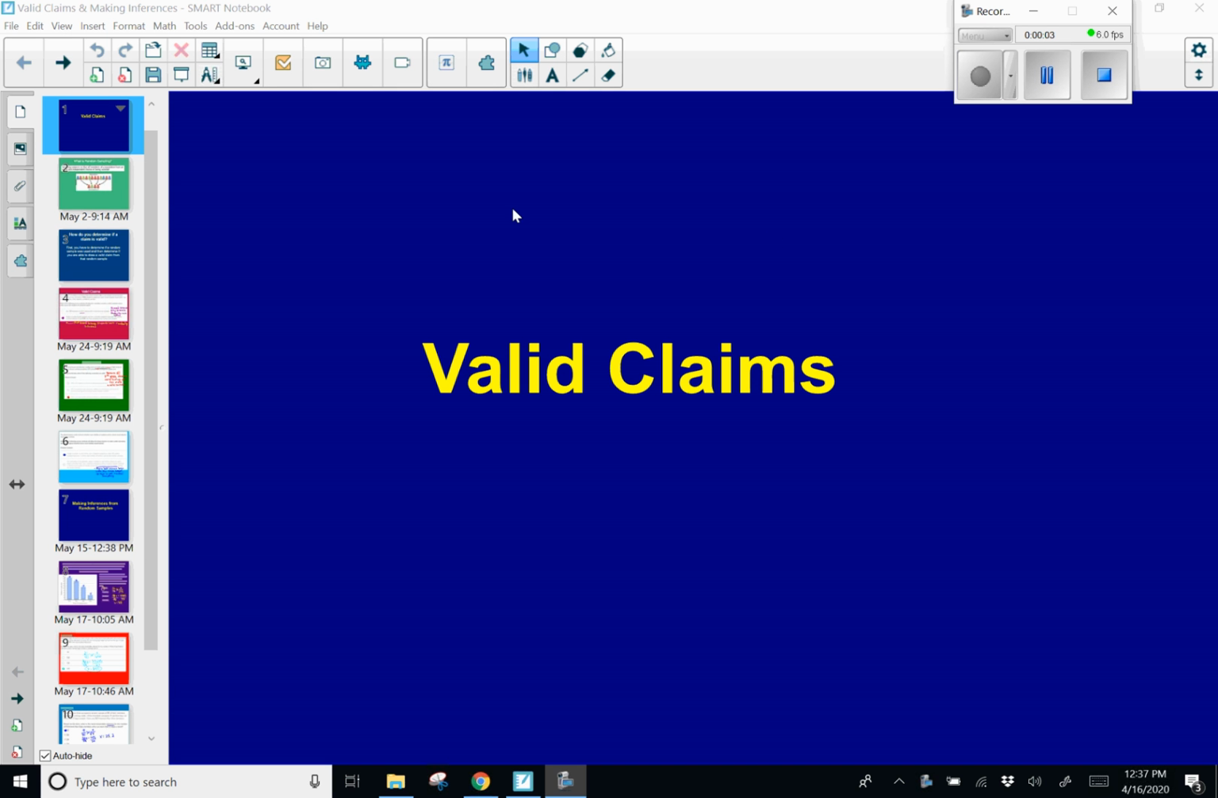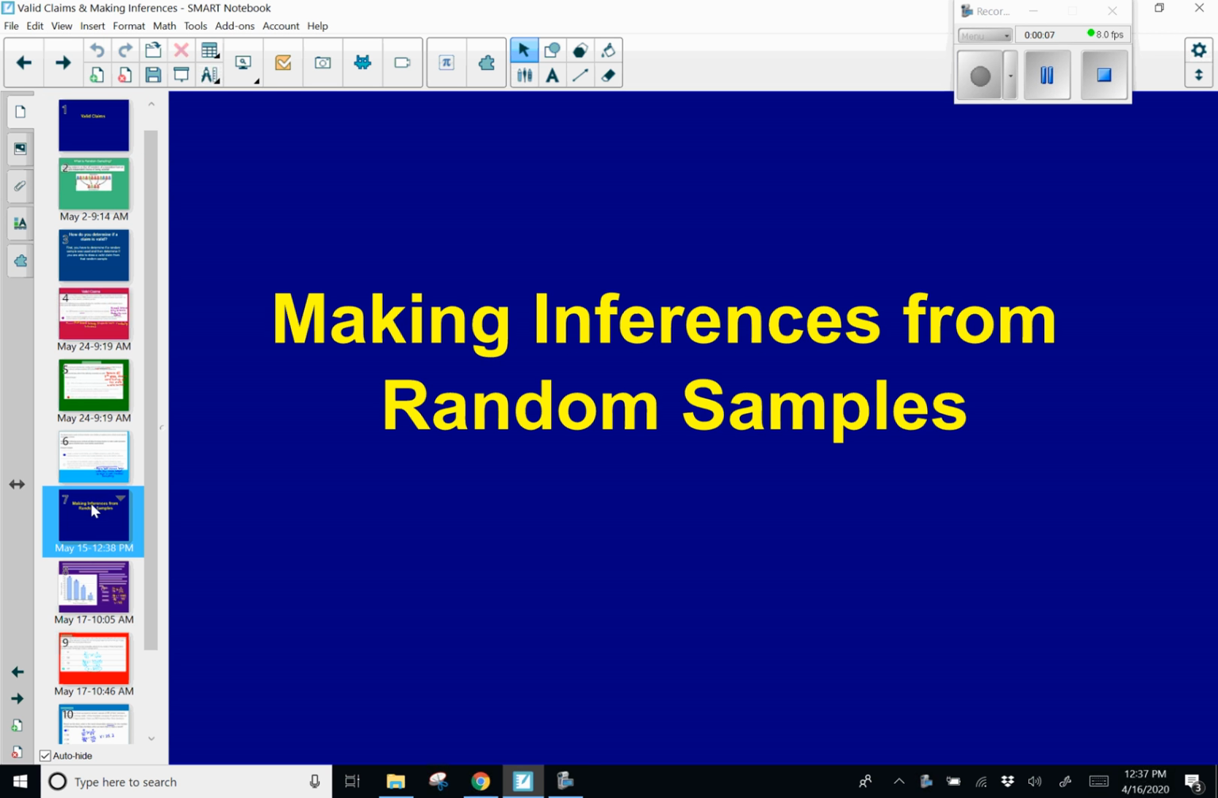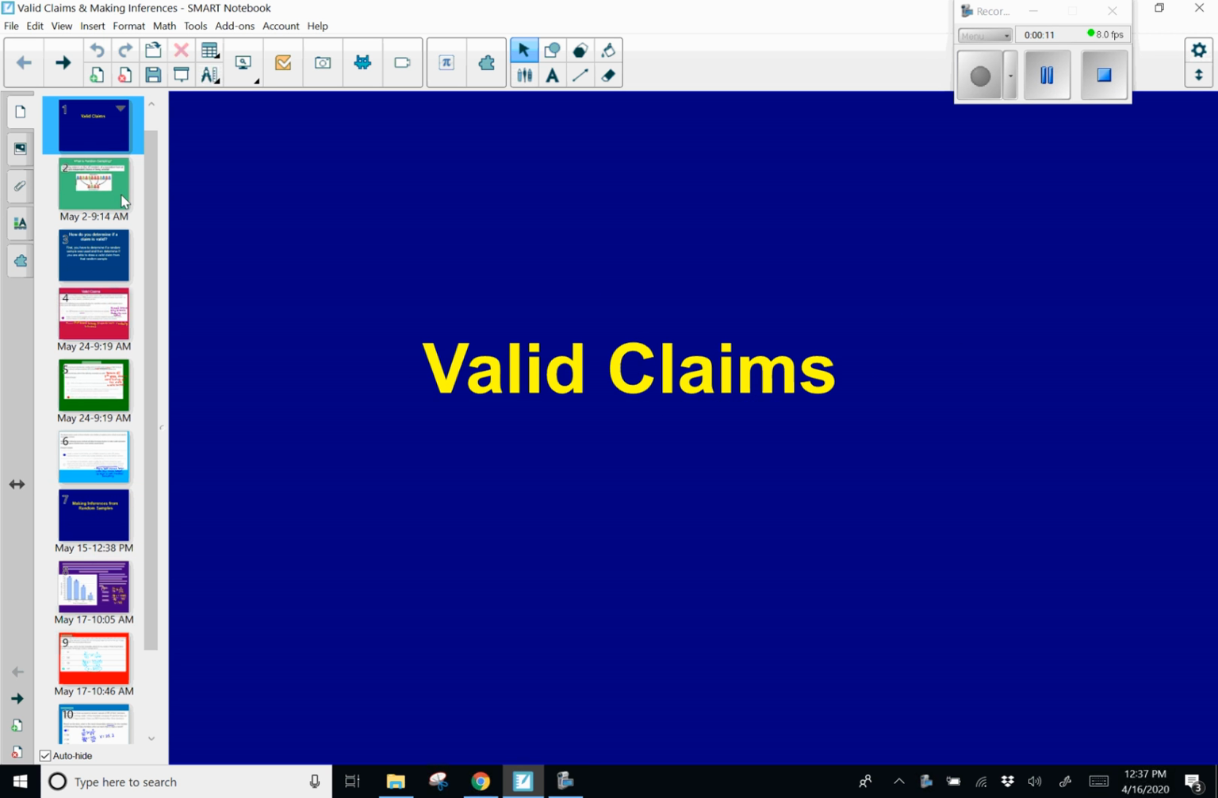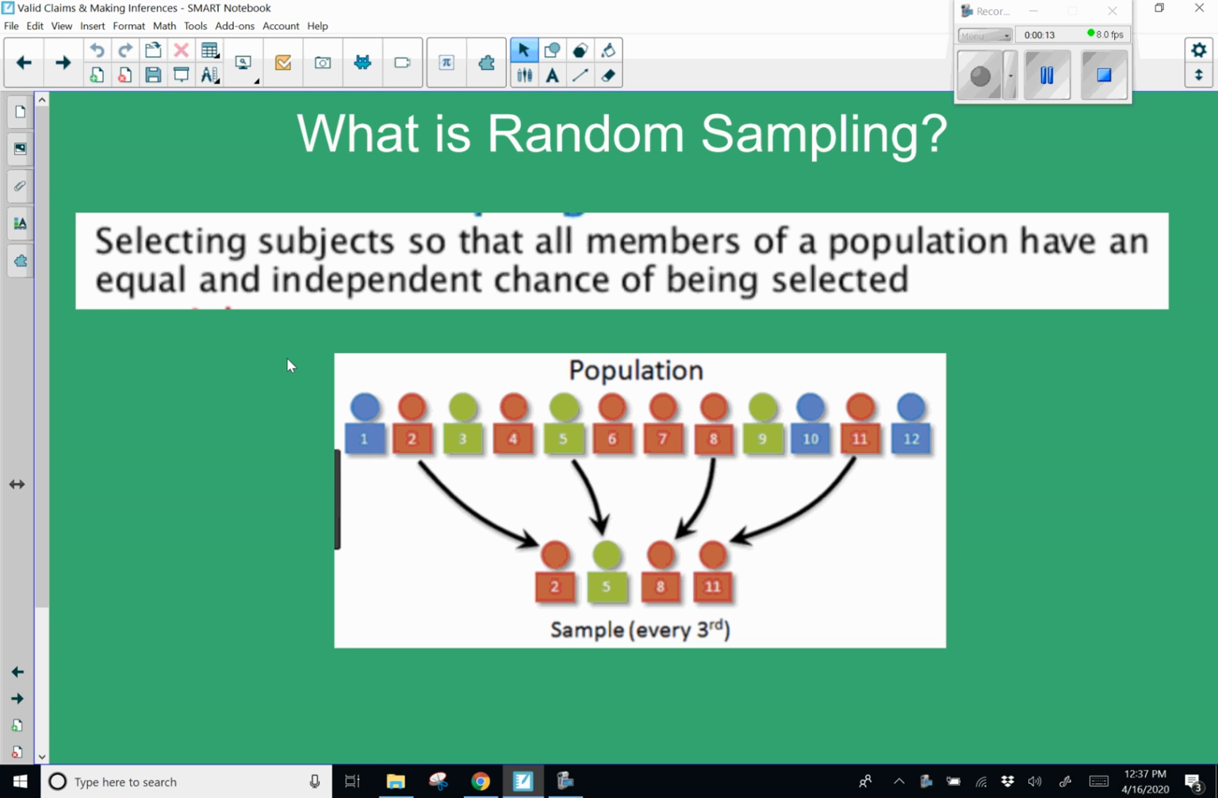Hello, boys and girls. Today we're going to review the two skills, valid claims and making inferences from random samples. So let's start with valid claims. The first thing that we should discuss is the term random sampling. You're going to see this phrase in these skills.